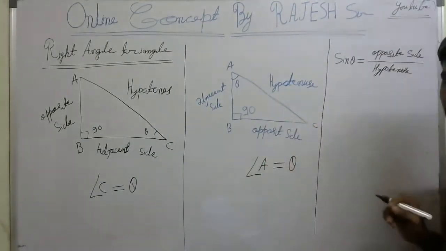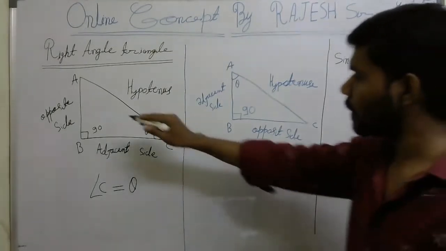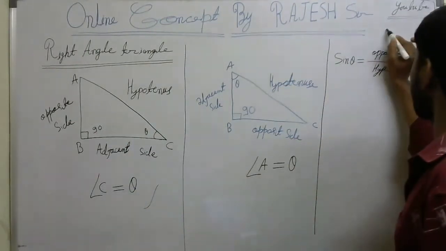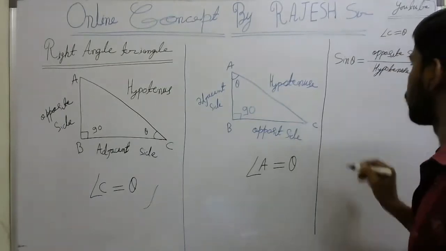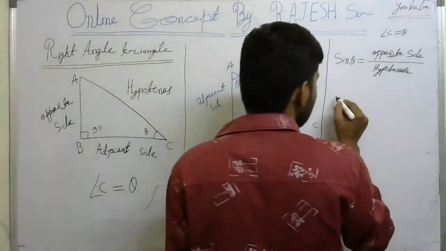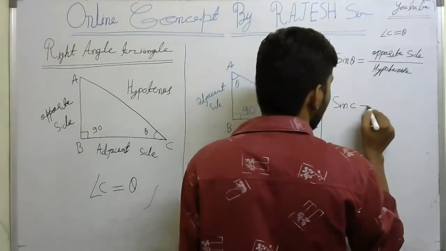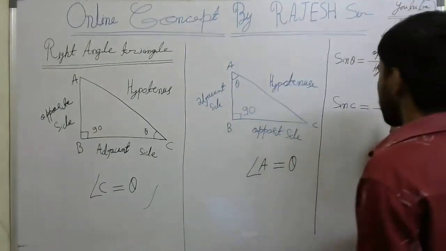So sine theta is equal to opposite side by hypotenuse. If we take this triangle only, here we are writing angle C is equal to theta. So you can also write sine C equal to what? Follow this triangle. Sine C is equal to what?